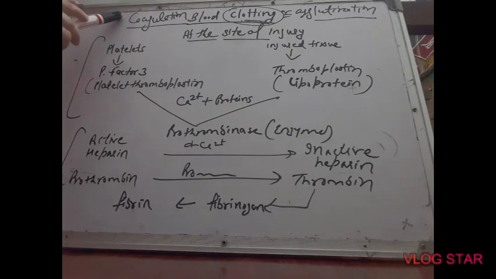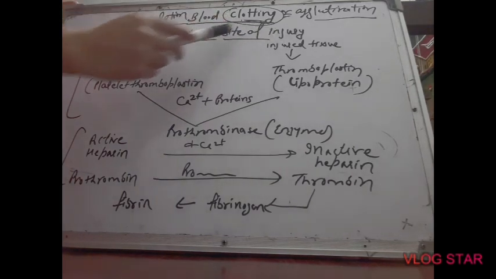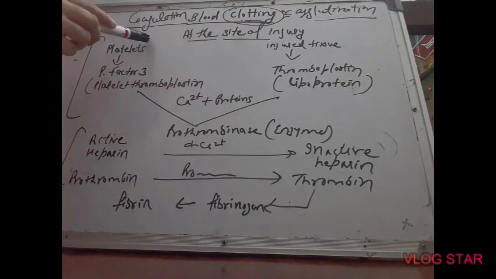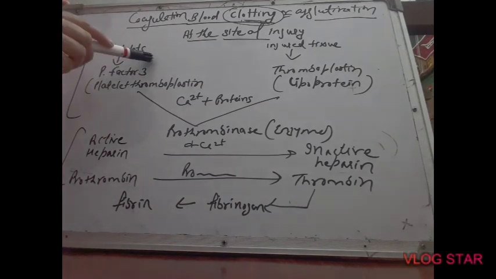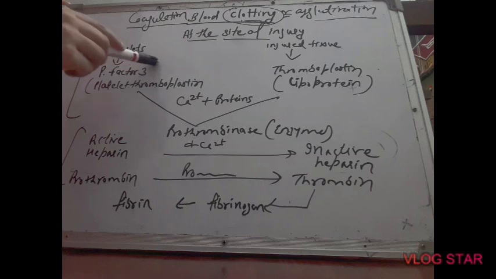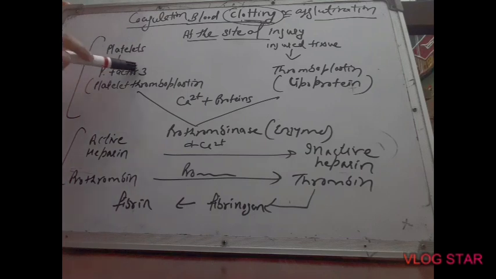What happens first of all at the site of injury? Broken blood platelets come to the site of injury and release platelet factor 3, which I have written as P. There are several factors involved, but here you have to focus mainly on platelet factor 3, which is also called thromboplastin.